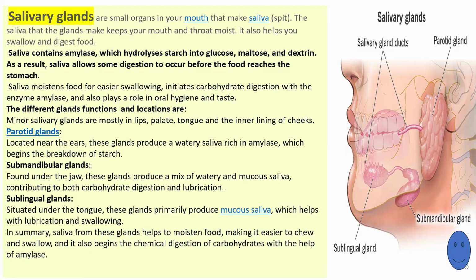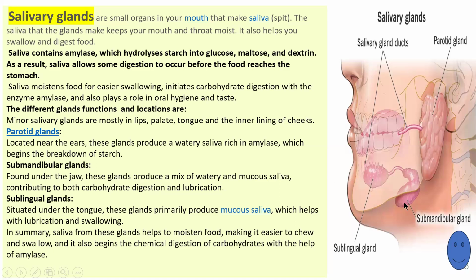The parotid gland is present near your ear, and there the production of saliva takes place, which begins the breakdown of starch. So the parotid glands, present near the ear, produce saliva which is rich in amylase or ptyalin enzyme, which helps in the breakdown of starch or carbohydrates.